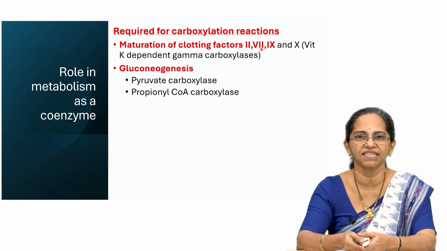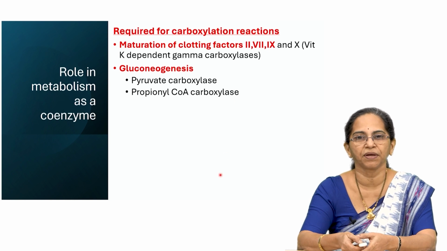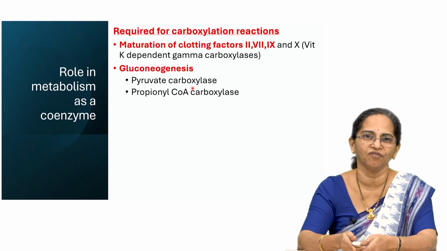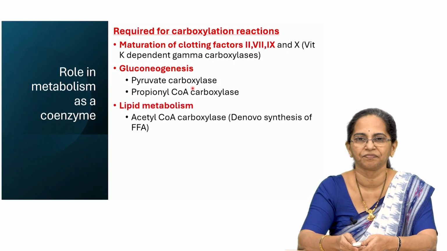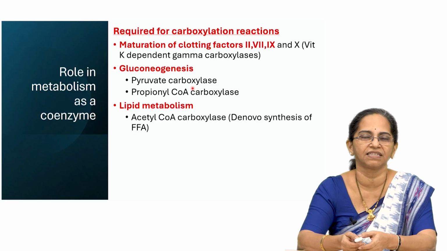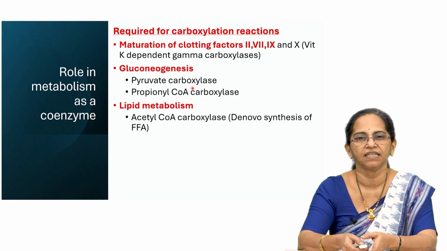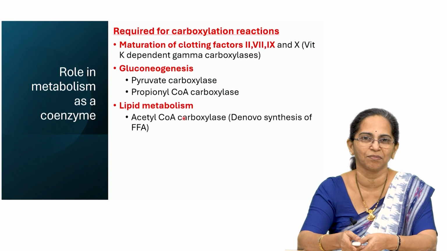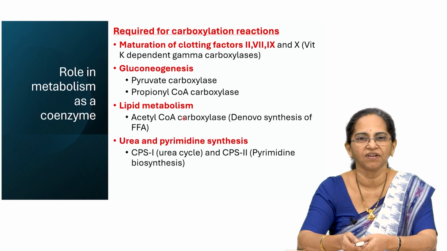And for gluconeogenesis, there are 2 enzymes, they are called the key enzymes. You can see here there is pyruvate carboxylase and propionyl CoA carboxylase. Both these carboxylases will require the role of biotin. So, biotin is very important for gluconeogenesis. We also need it for lipid metabolism. We have a chief enzyme, the regulatory enzyme of de novo synthesis of fatty acids. The name of the enzyme is acetyl-CoA carboxylase. Acetyl-CoA carboxylase is the regulatory enzyme of the de novo synthesis of fatty acids.